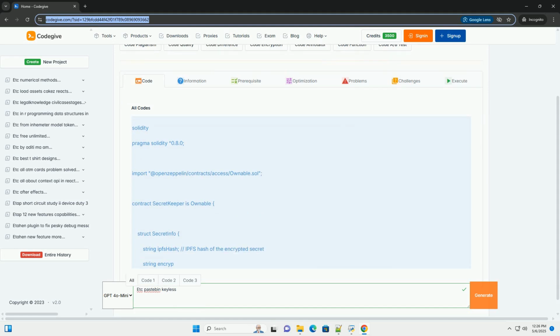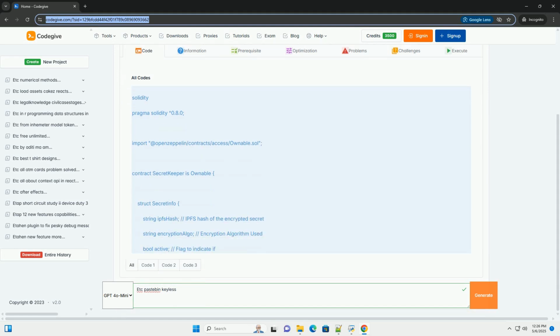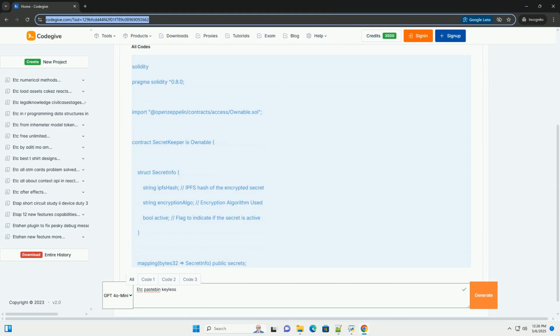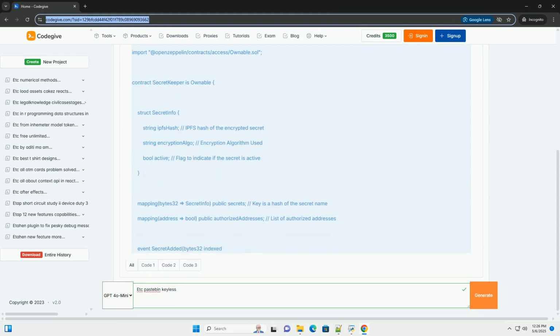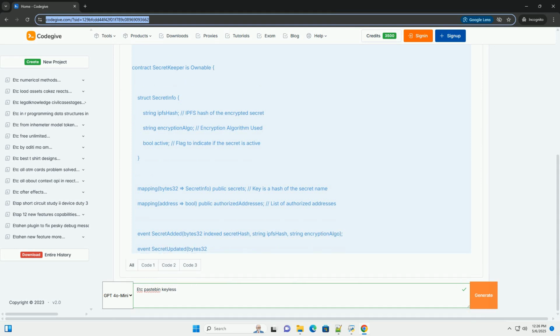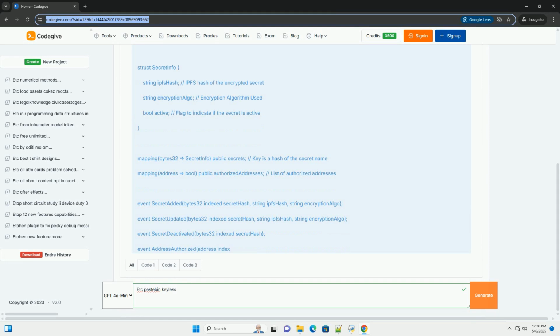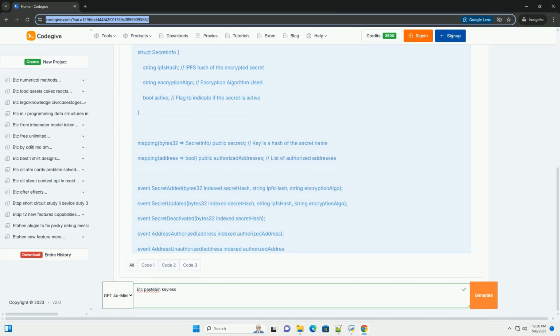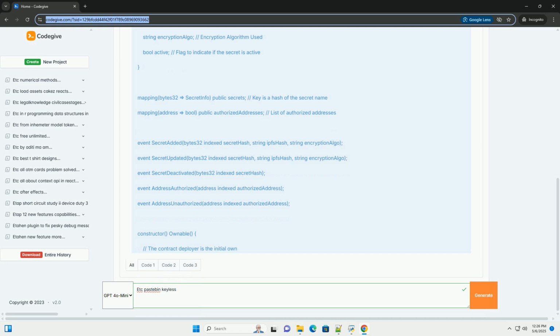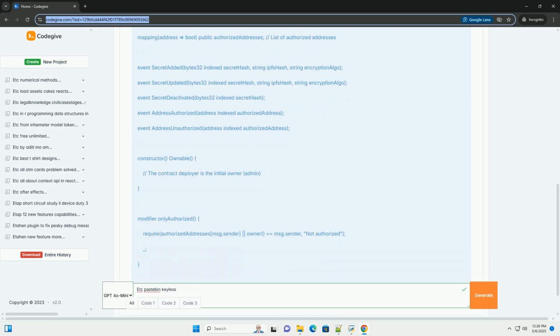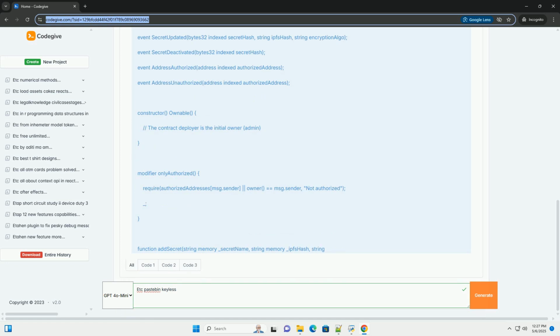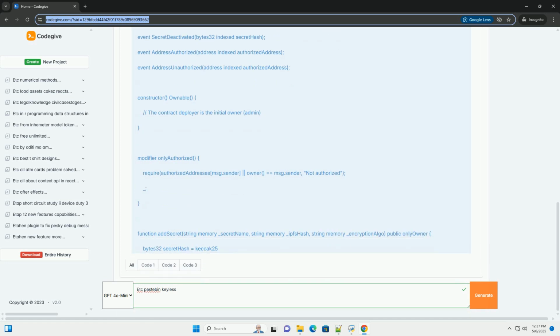Pastebin keyless, a comprehensive guide to secure secret management in ETC. This tutorial will delve into the world of Pastebin keyless within the Ethereum Classic ecosystem. We'll explore the concept, the reasons behind its usage, the technical implementation with code examples, Solidity and Web3.js, and discuss security considerations.